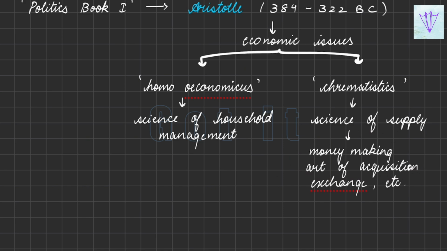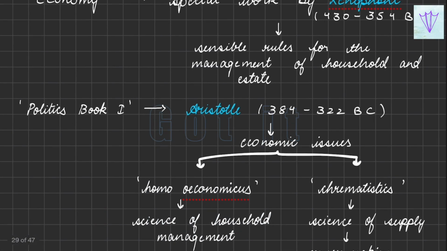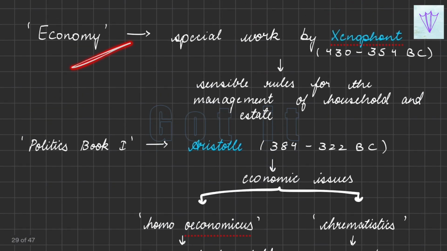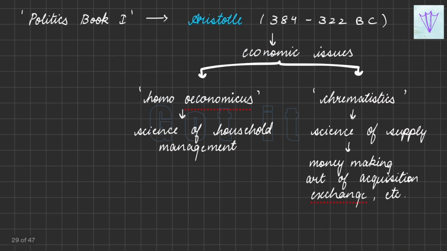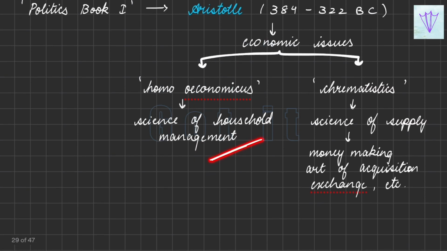With this, everybody started getting used to the word economy. Economy was basically a special work by Xenophon, and Aristotle also explained economic issues in the management of household and in money making, acquisition and exchange.